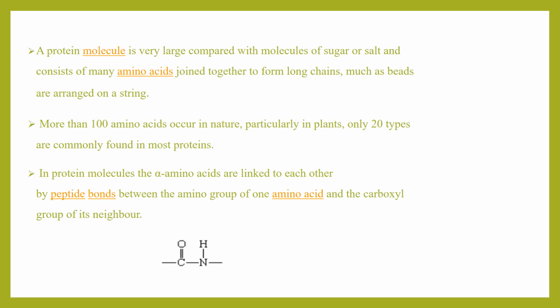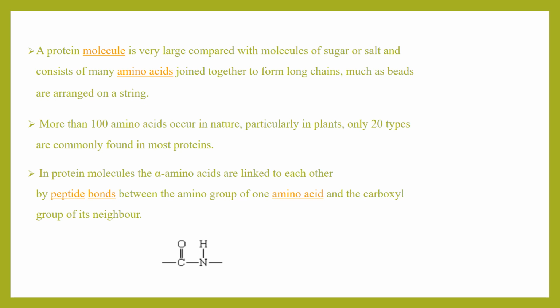Protein molecules are very large molecules compared with sugars or salts, and are made up of many amino acids. Many amino acids join together to form long chains. These amino acids are arranged in the protein molecule in the form of beads.